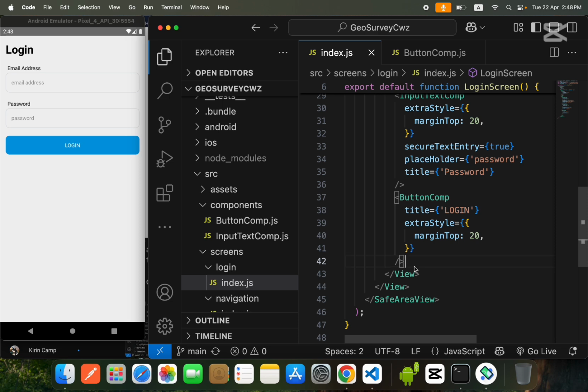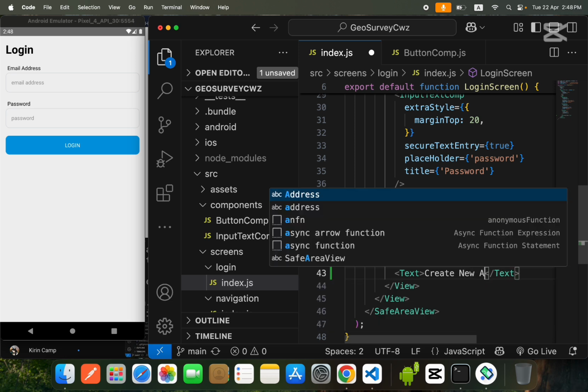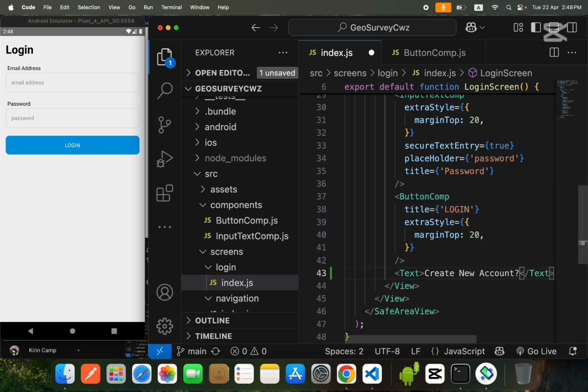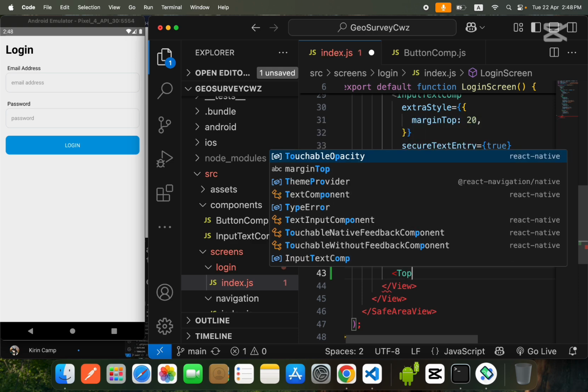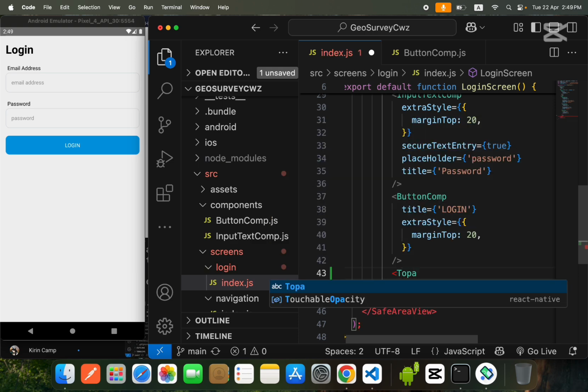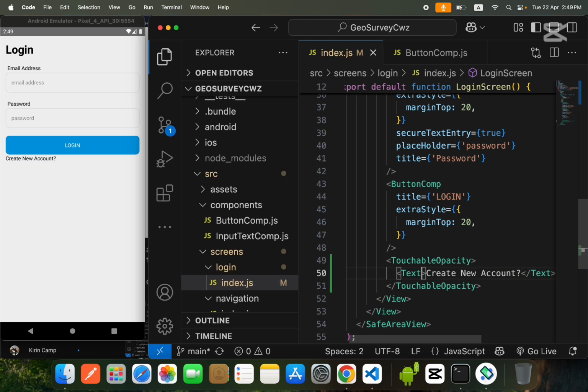Okay guys, so now what we will do after this button component, we will insert one new text, which is create new account. Okay friends, and this text will be wrapped inside touchable opacity. So when user click on this, it will go to the create new account screen.